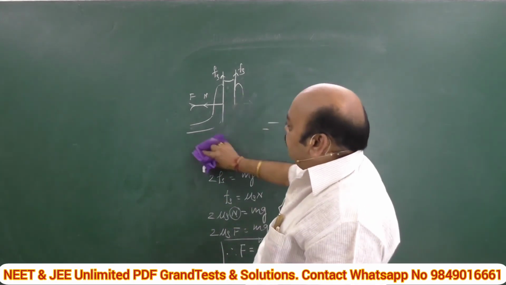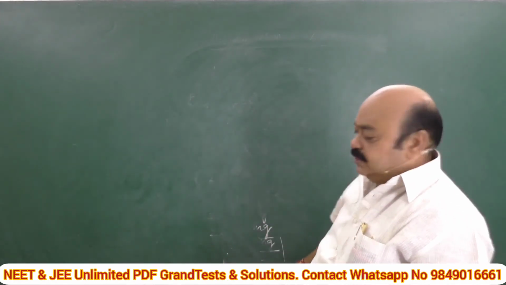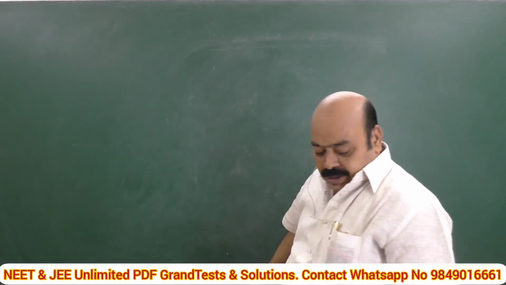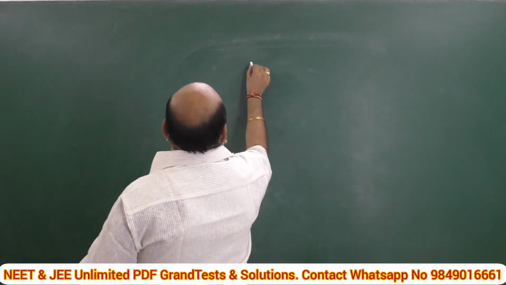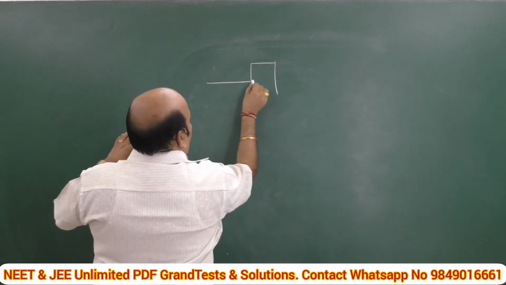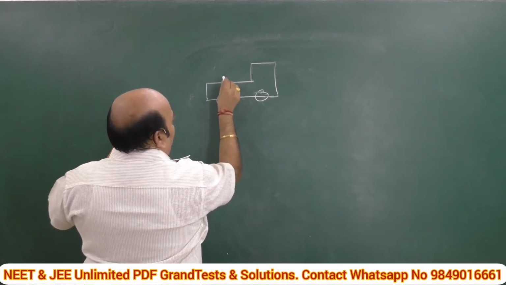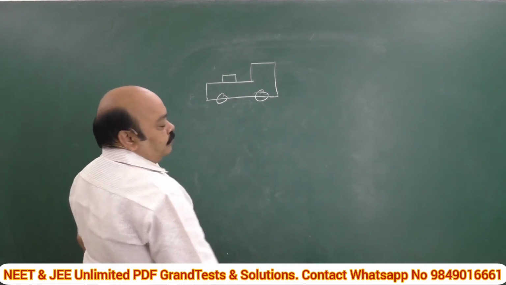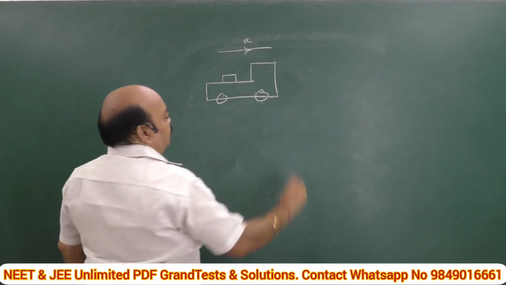I will try to give some previous exam problems, that means previous JEE and NEET oriented problems. Now, an open-top automobile, and on this a block is placed, which is moving in the forward direction with some acceleration.